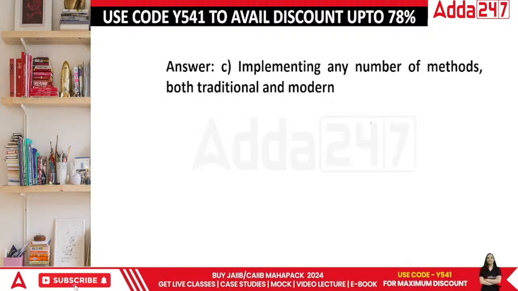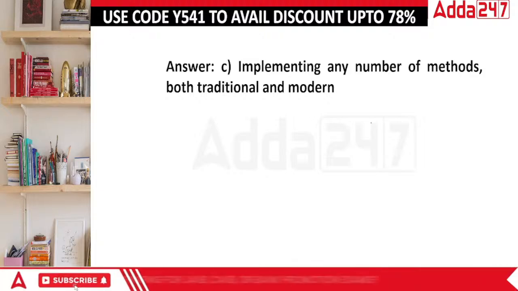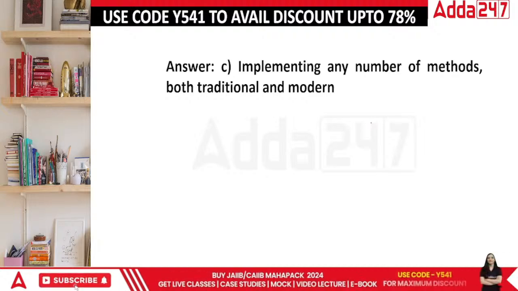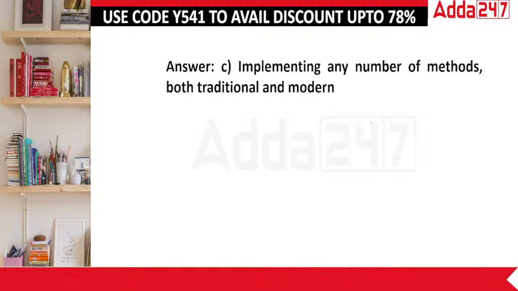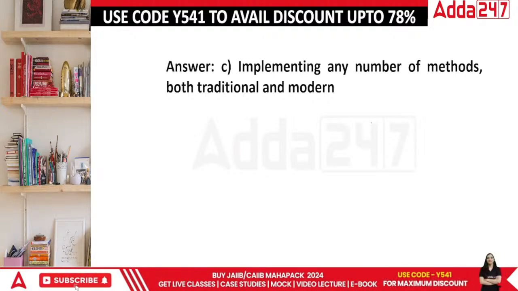Okay? Now, this is implementing any number of methods. Traditional had been good enough, but modern had been reduced. But the fact is, we are still using both, right? Because there are certain things which were good there and which were good here. Done?